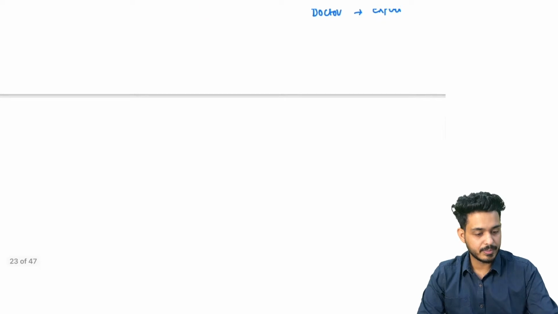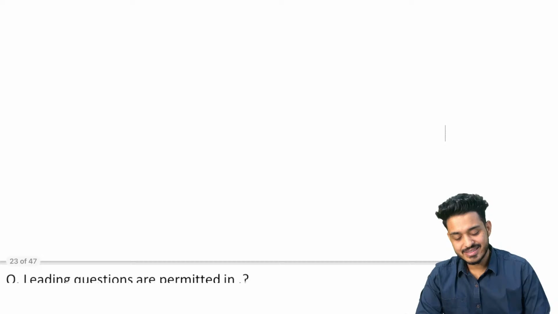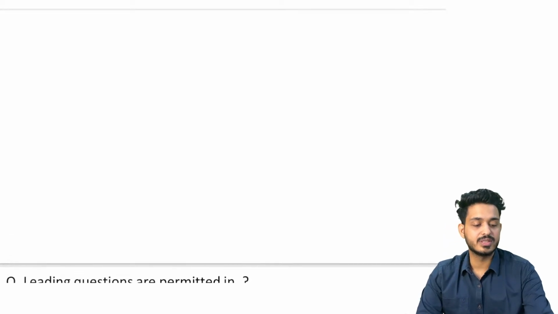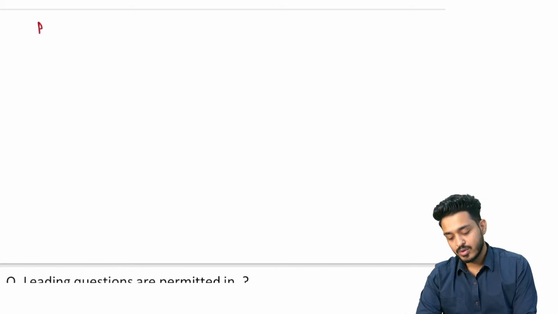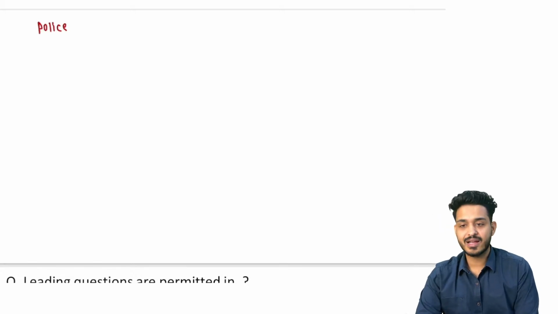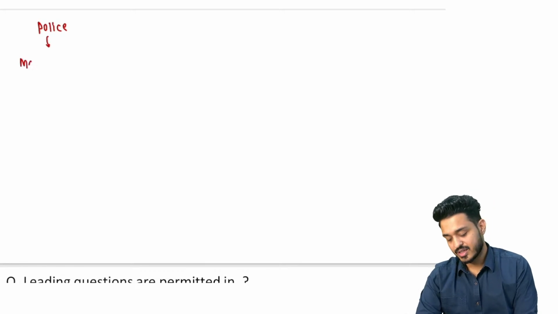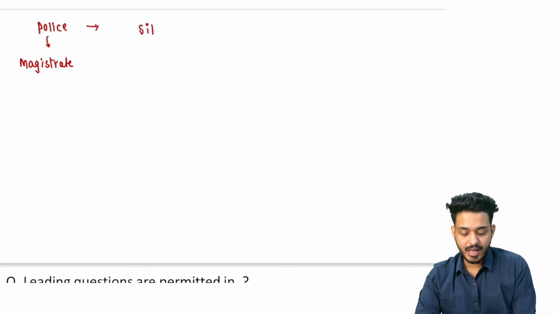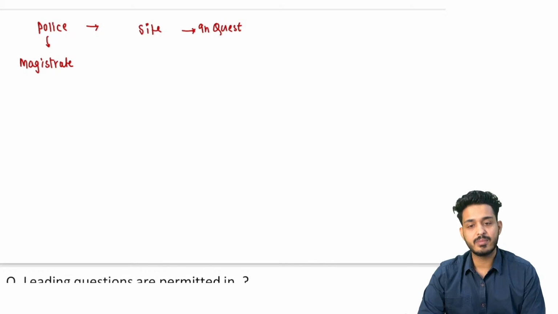So what we need to remember, look here. Okay, whenever such a case is happening, what are the things the police will do? First of all, someone will inform the police. Now the police will come. And the police will inform the magistrate first. They will inform the magistrate and they will be coming to the site. The police will come to the site, and after coming to the site they will do the inquest. Or you can also call it inquiry. Here the inquiry officer will come and he will start the inquest.